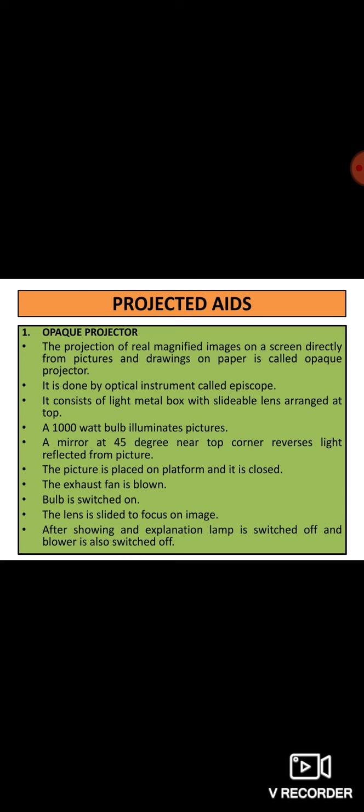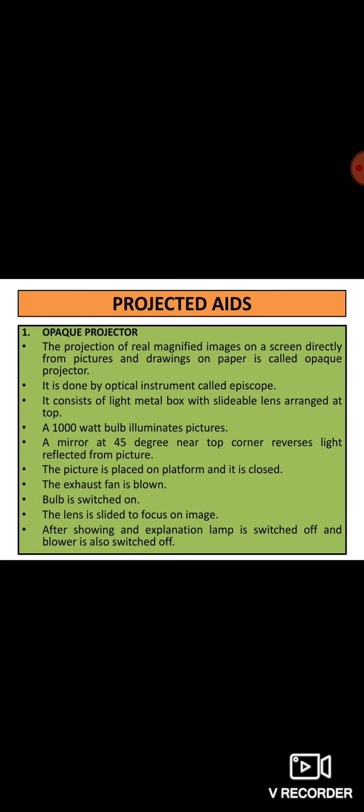The opaque projector is the projection of real magnified images on a screen directly from the pictures and drawings on paper. The illustrations or diagrams can be directly projected onto a screen, and it is done by an optical instrument known as episcope.